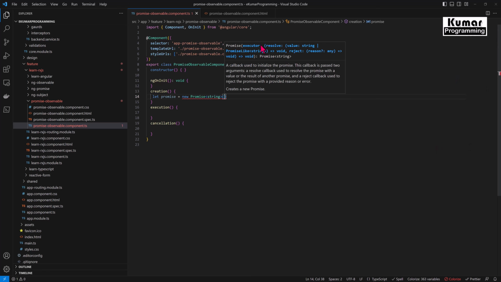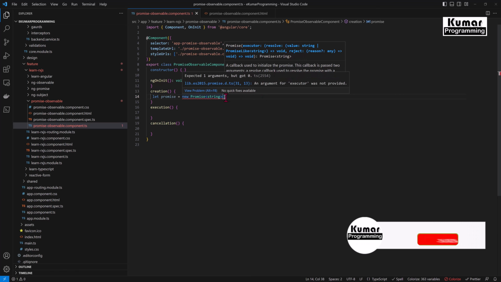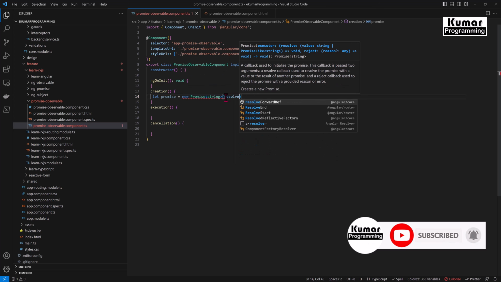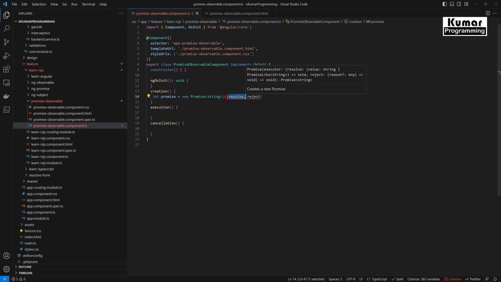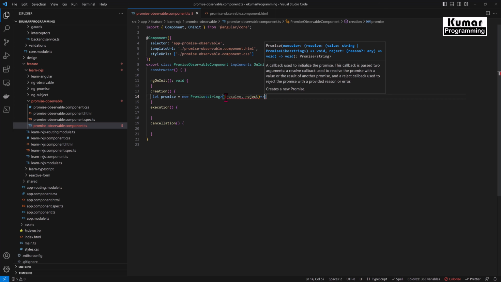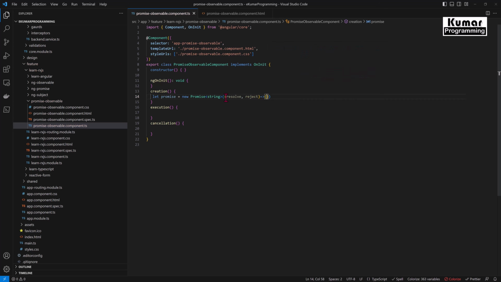If you see here, one is resolve and another one is reject. So we will pass the resolve and reject callback functions here, and these two callback functions are going to be inside the fat arrow function. This is known as a fat arrow function.